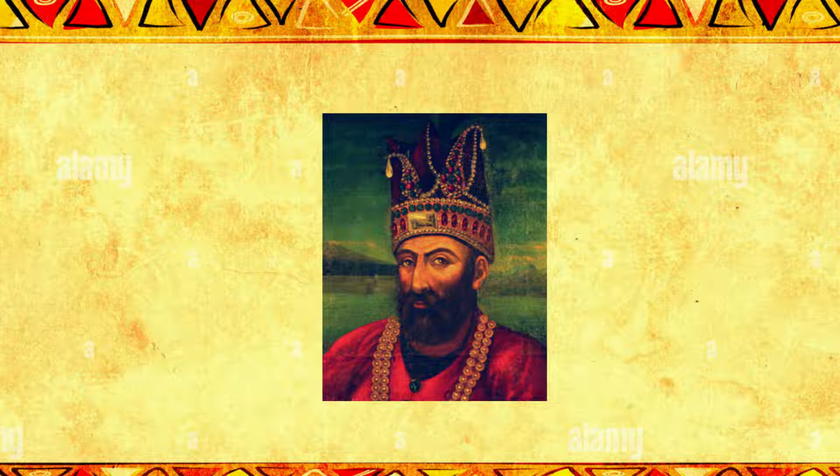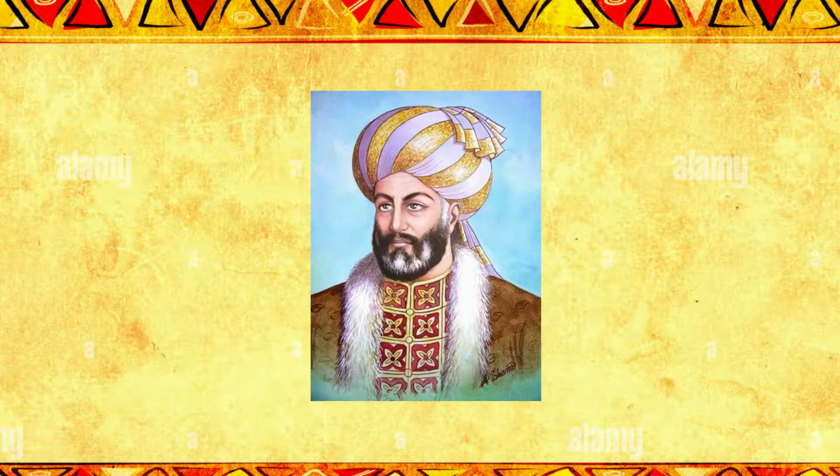He took out the Kohinoor diamond and the peacock throne of Shah Jahan. The next ruler who plundered the Mughal Empire was Ahmad Shah Abdali. Between 1748 CE and 1761 CE, Ahmad Shah Abdali, an Afghan ruler, weakened the Mughal Empire considerably.